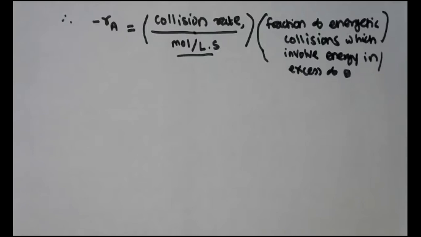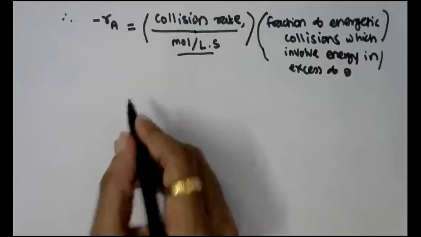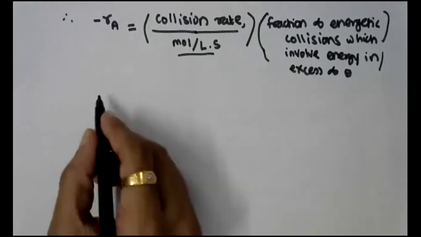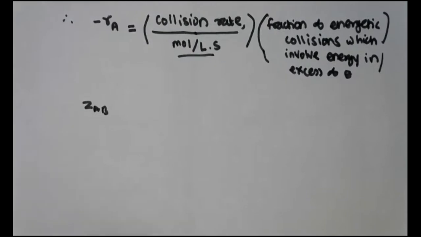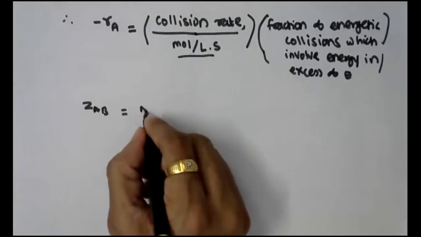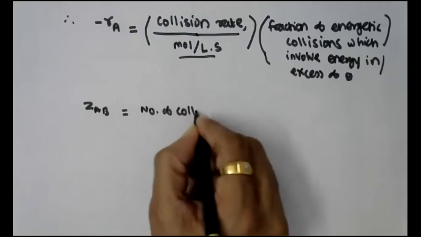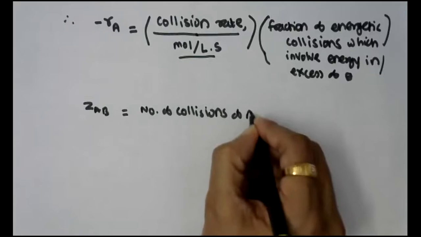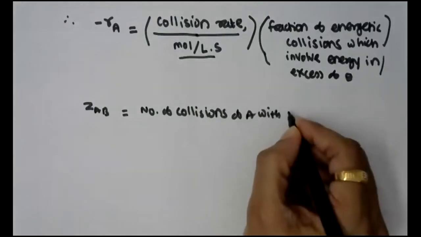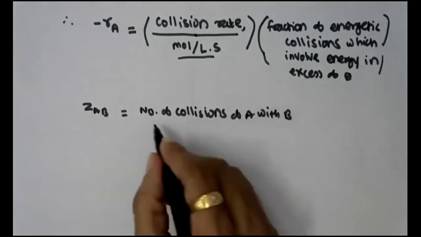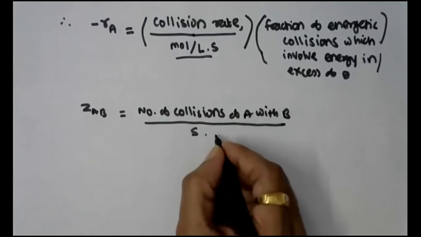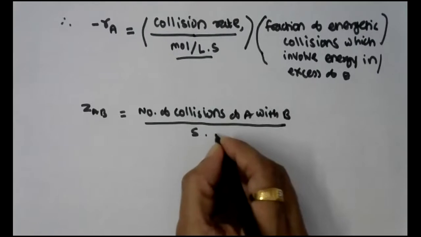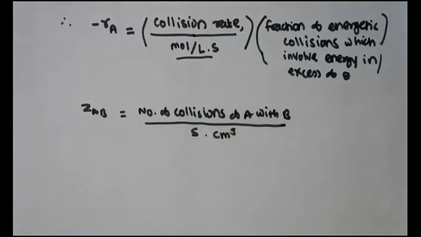Now you are aware that the unit of collision rate, say if I consider ZAB, is the number of collisions of A with B per unit time per centimeter cube.